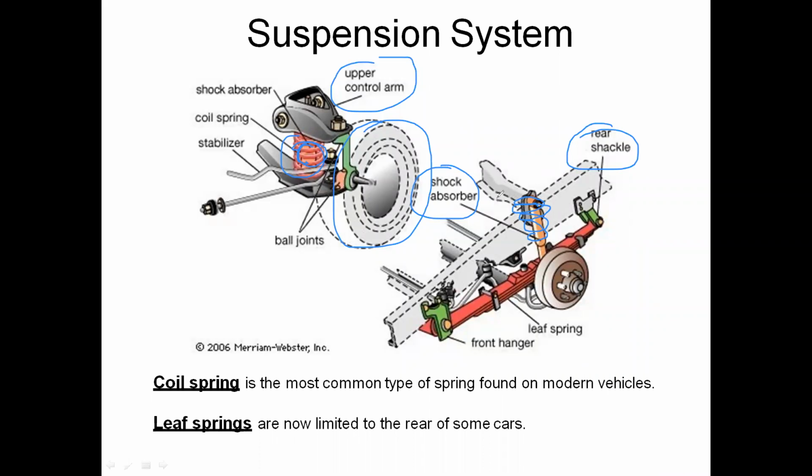Leaf springs are used in only some types of cars, only high load vehicles. Why? Because leaf springs bear a very high amount of weight. That's why leaf springs are used in trucks or high load vehicles carrying heavy weight. That means containers. In this type of vehicle, leaf springs are used.